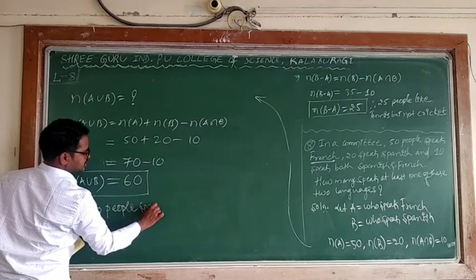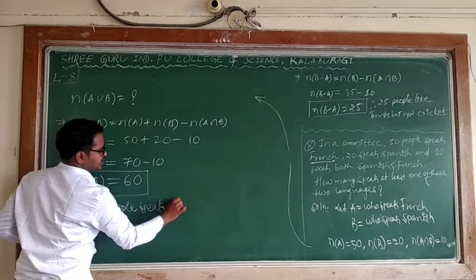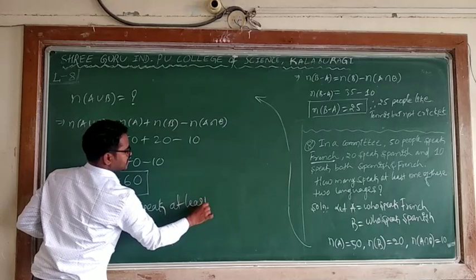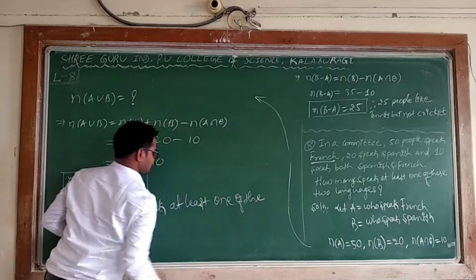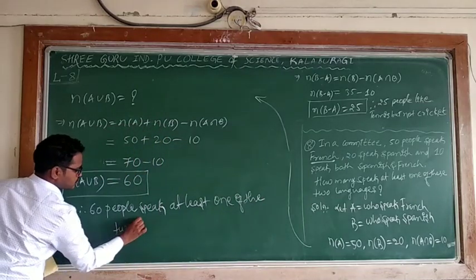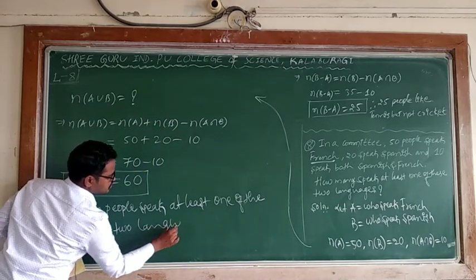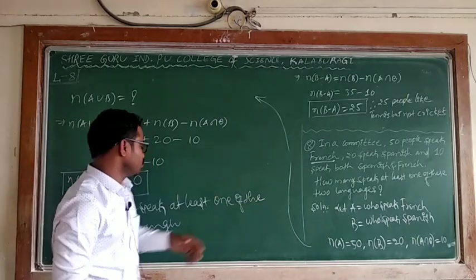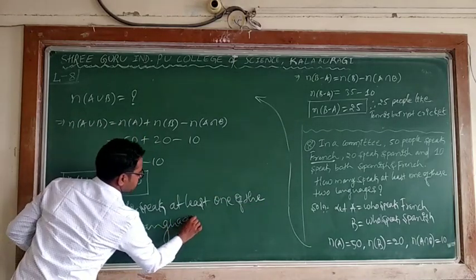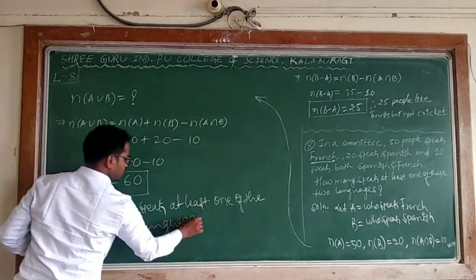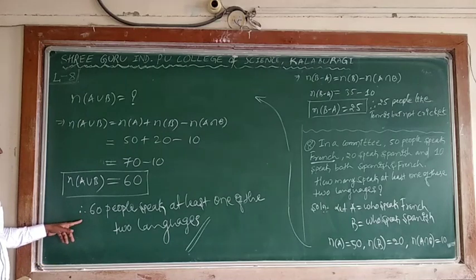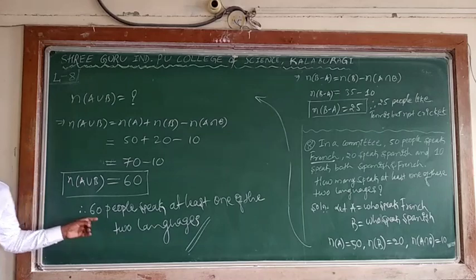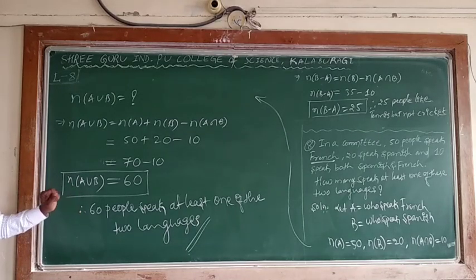Therefore 60 people speak at least one of the two languages. This is the required answer: 60 people speak at least one of the two languages. Okay, this is about the 8th question.